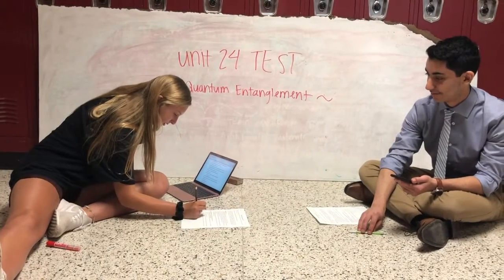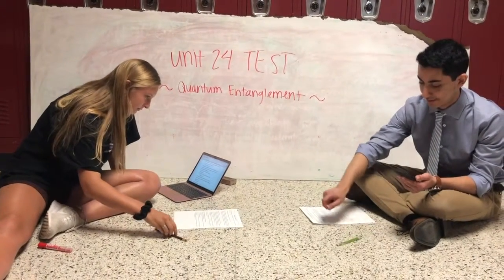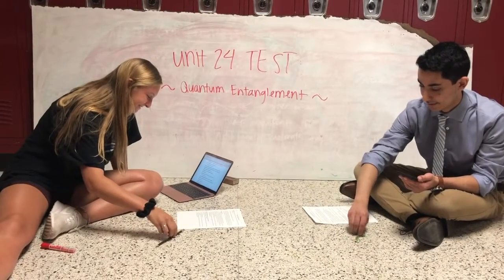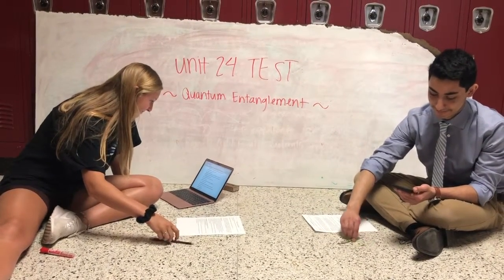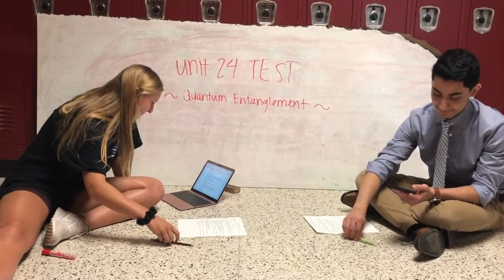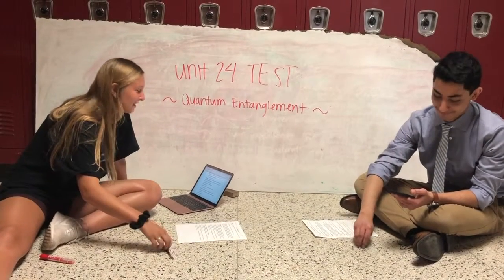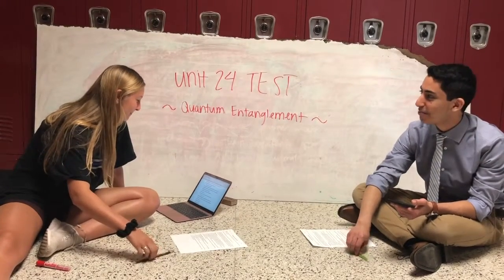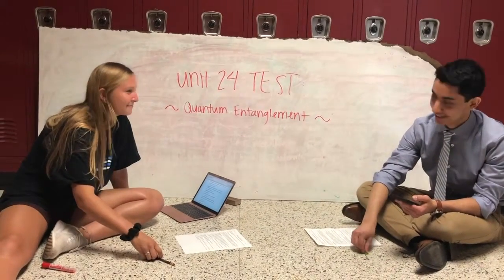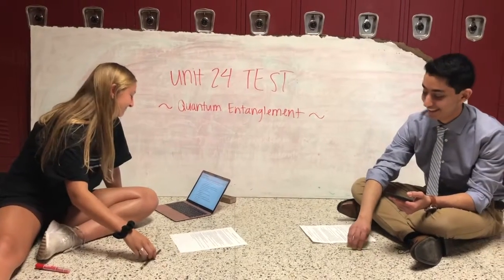Here, Alexis starts spinning her pencil in class during the test because she doesn't know how to answer the free response question. Across from her, Niku, at the exact same time, starts spinning his pencil in the opposite direction at the same speed. Would you look at that? Our pencils are acted simultaneously. That blows my mind. They look at each other and conclude that the two pencils are entangled.